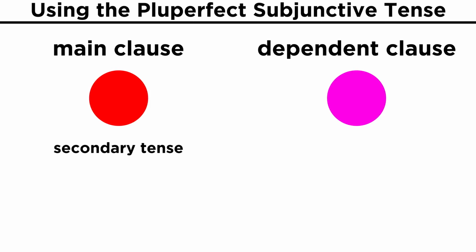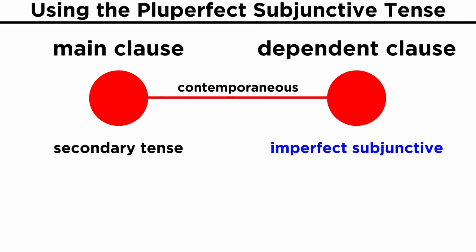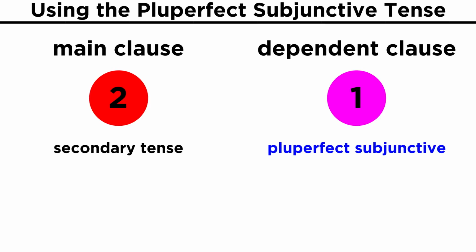Now let's switch gears and look at what happens when we have a main clause with a secondary or historical tense. Once again, we can have the possibility of having a dependent clause with contemporaneous action or prior action. Fortunately, we have another tense up our sleeve, the pluperfect subjunctive, or Trapassato Congiuntivo.